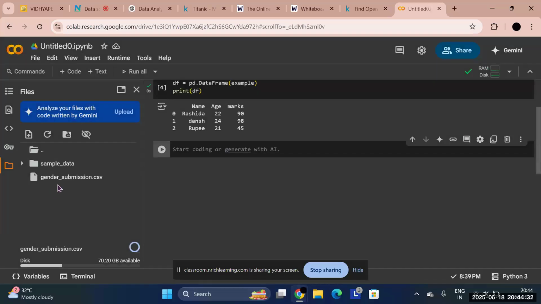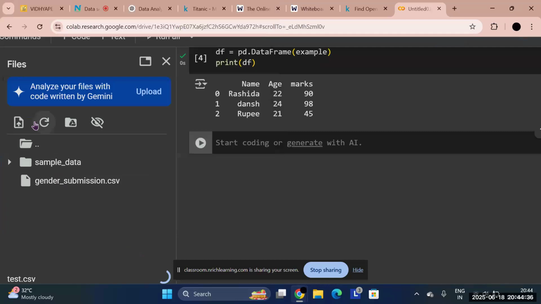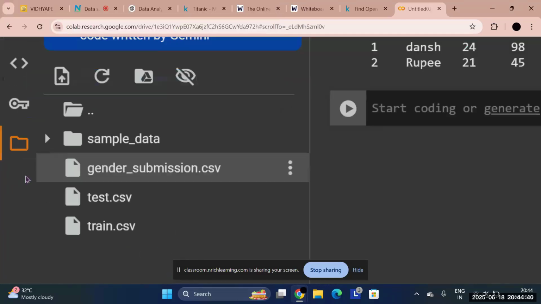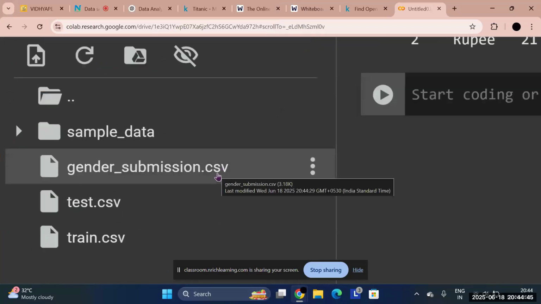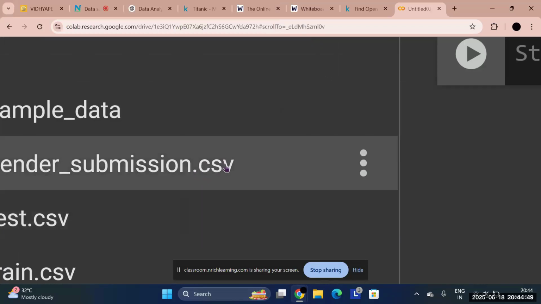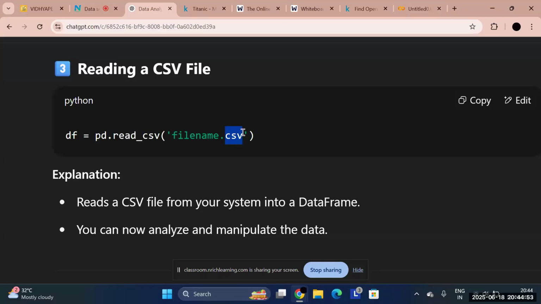You have a test file, a train file, and you can see you have uploaded different kinds of files. You might see that all these three files have the extension .csv. So we use files in the CSV format.